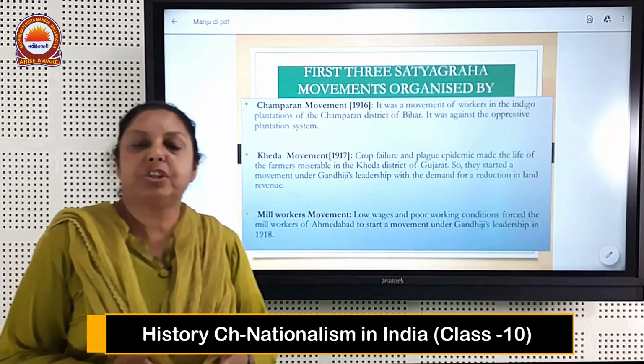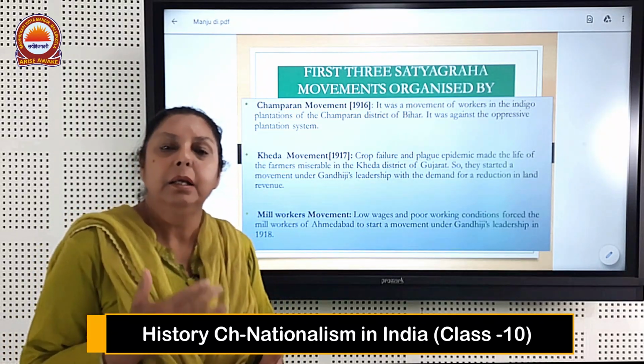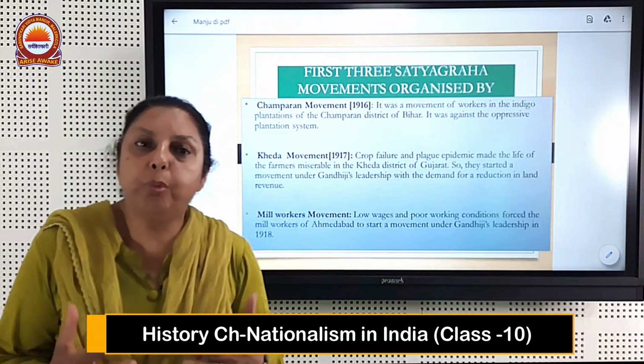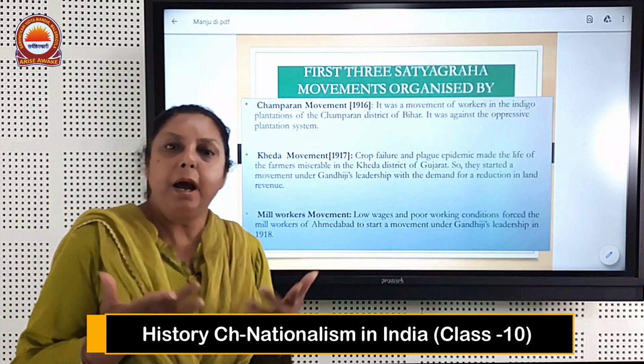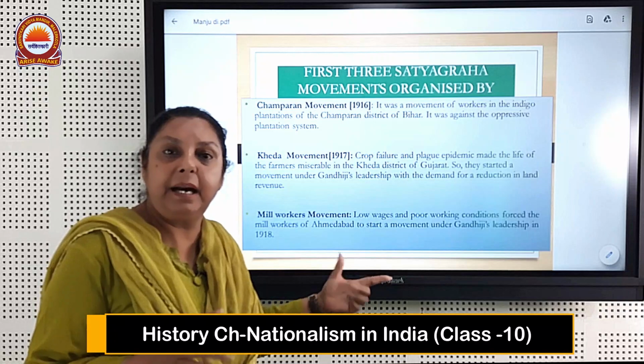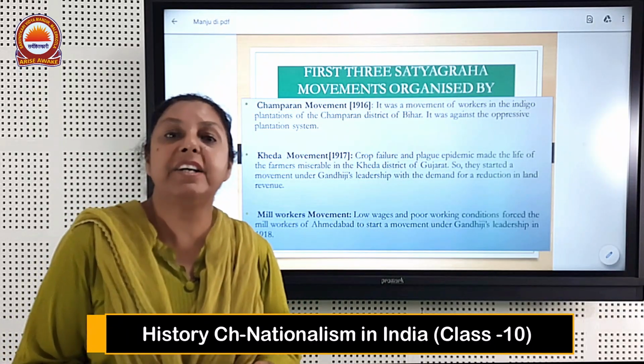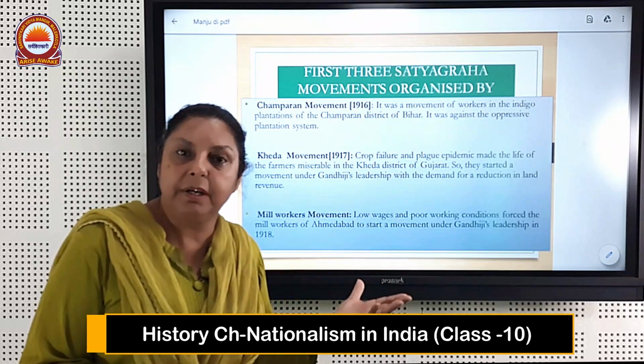All these 3 years continuously, Gandhiji toured the country telling the people how and what is Satyagraha and how they can be united under a single banner, and that was the country called India, and this is what we call nationalism, the topic which is running.